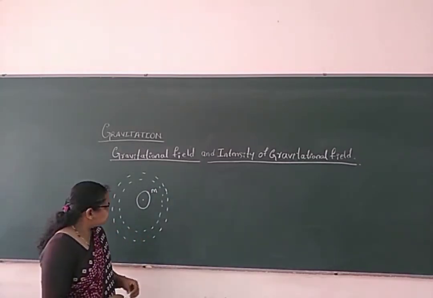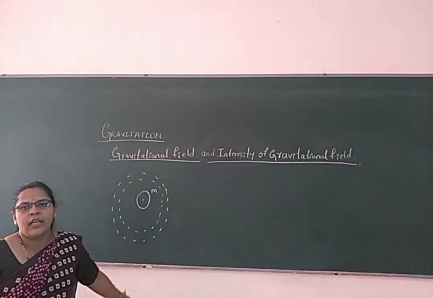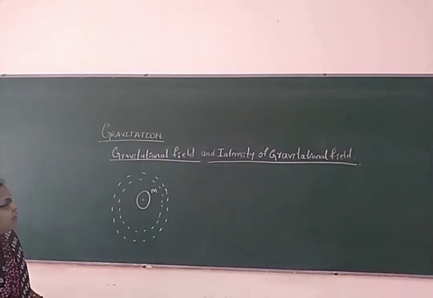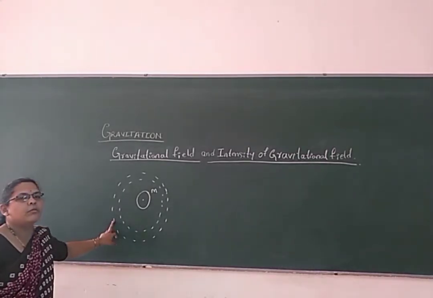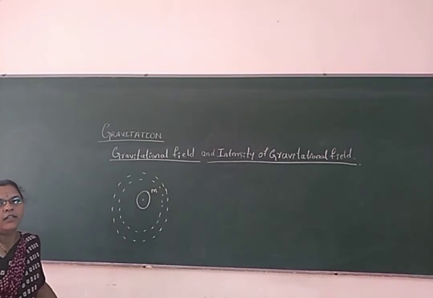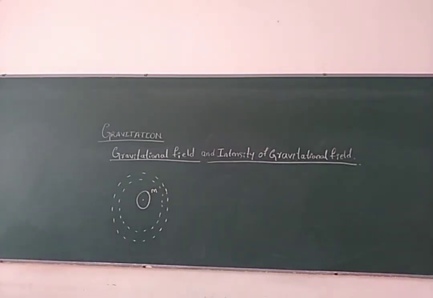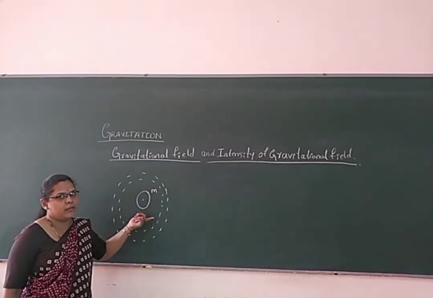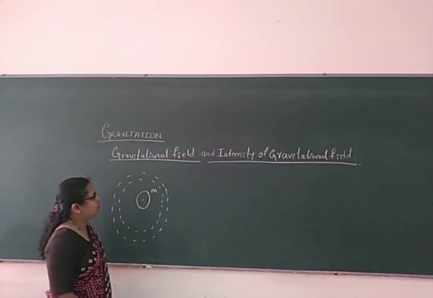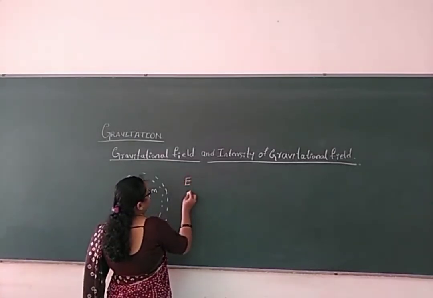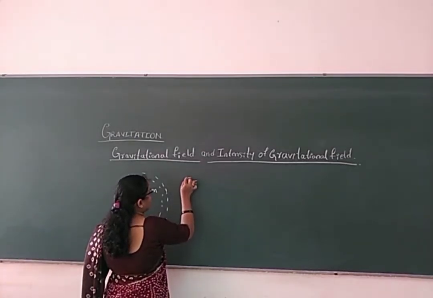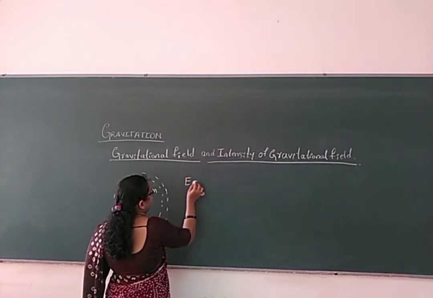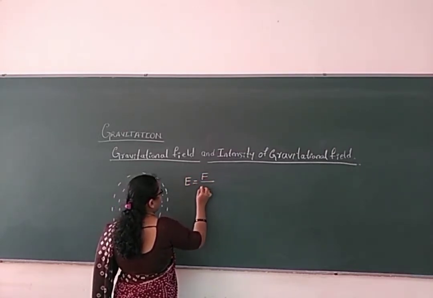Now, as we understood, for the intensity of gravitational field, the presence of unit mass does not affect the original gravitational field. So E is equal to the intensity of gravitational field, E equals F by m naught.